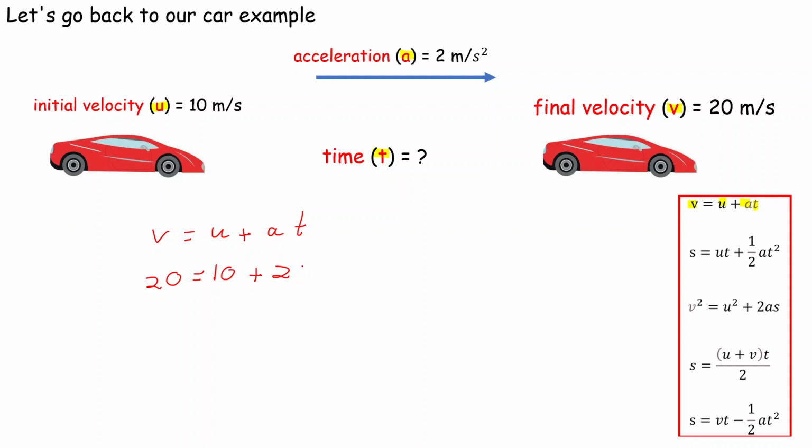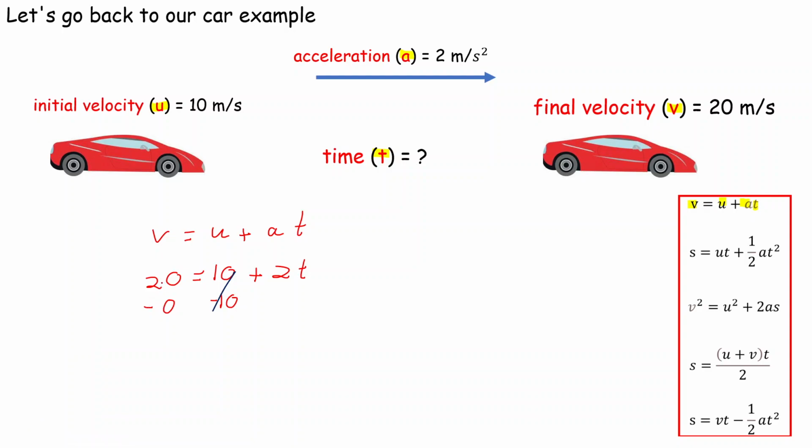Let's write that a little bit neater. This is the thing you're trying to find. And then it's just a case of rearranging to find your missing variable T. So balancing equations, solving equations, we're trying to find the variable T. We can take away 10 from both sides, which is good because then these cancel.